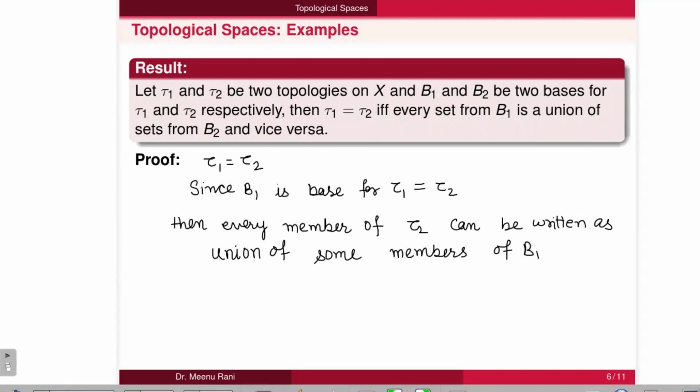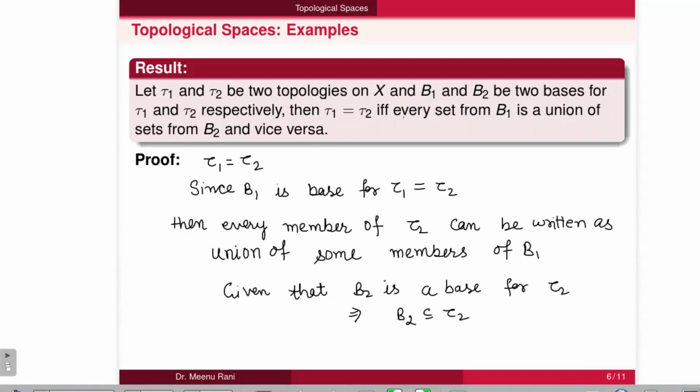And it is also given that B2 is a base for tau 2, which implies that B2 is contained in tau 2. So it is a subcollection of tau 2. So from this, every member of B2 can be written as a union of some members of B1. Similarly, we can prove the reverse part also, that every member of B1 can also be written as a union of some members of B2.